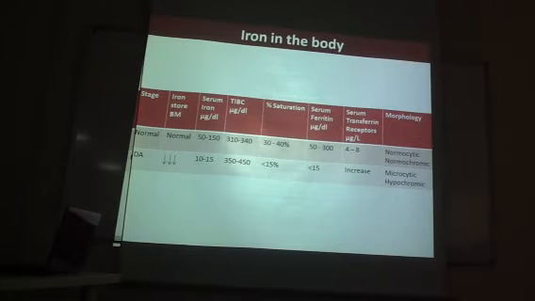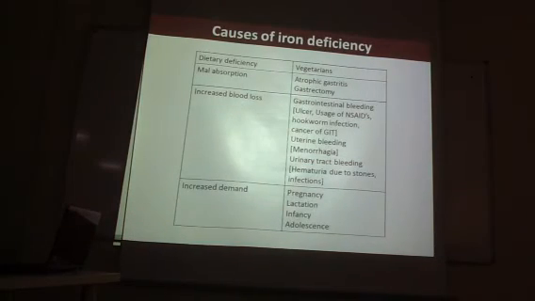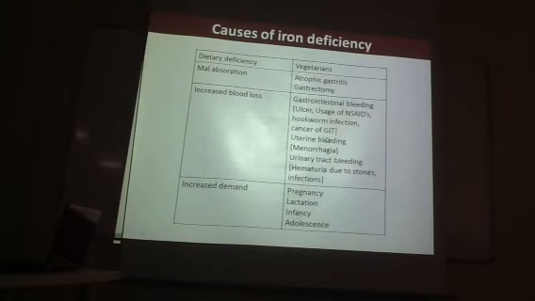The most important thing is serum ferritin. Serum ferritin is decreased. That is the most commonly used biochemical test to confirm iron deficiency, and that is a test very helpful to evaluate microcytic hypochromic anemia. Okay, that is a very important test to evaluate microcytic hypochromic anemia and to confirm iron deficiency. See, these causes, if you don't know the logic of absorption, you cannot understand these causes. So this concept can be understood if you know it, because you need not memorize this.